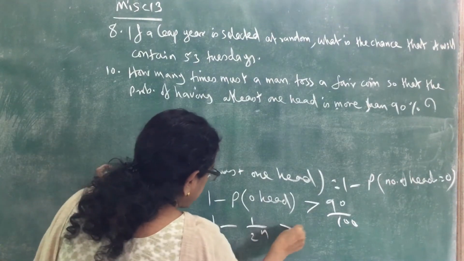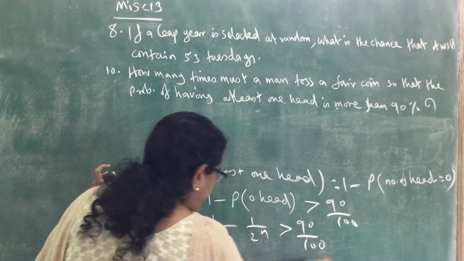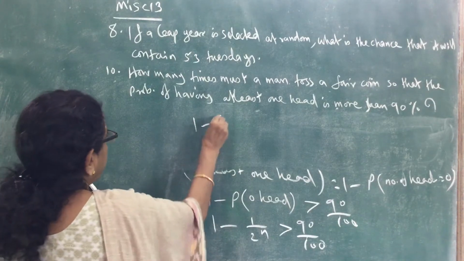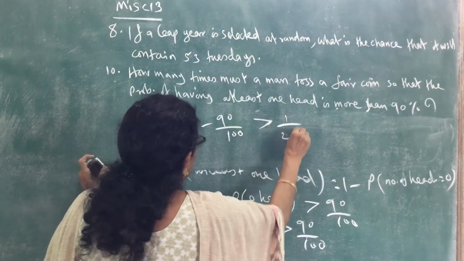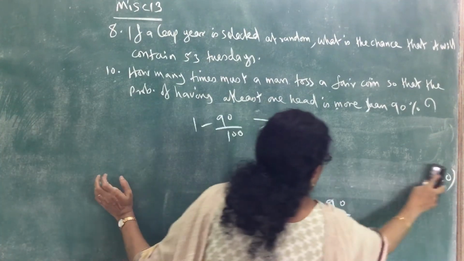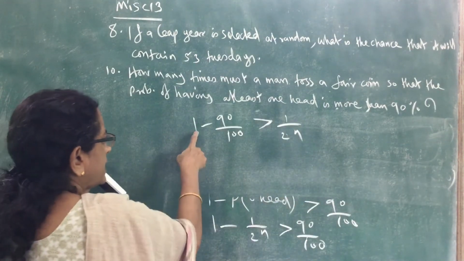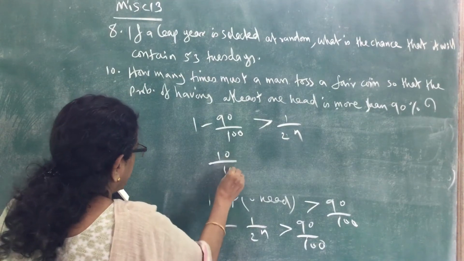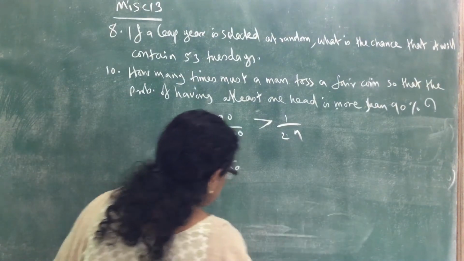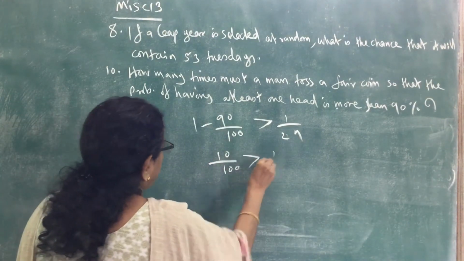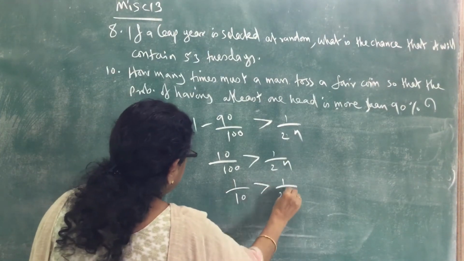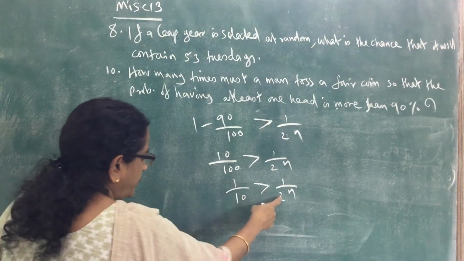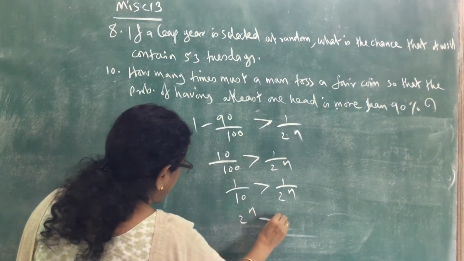So this is greater than 90 by 100. Take 90 by 100 this side: 1 minus 90 by 100 is greater than 1 by 2 raised to n. So that is 10 by 100 greater than 1 by 2 raised to n. That is 1 by 10 greater than 1 by 2 raised to n. Cross multiply: 2 raised to n is greater than 10.